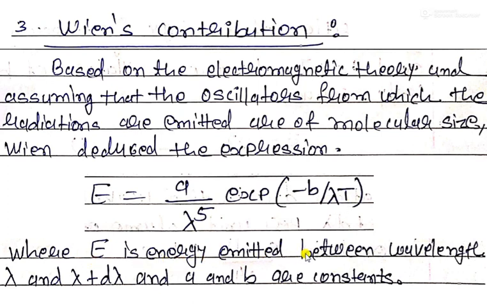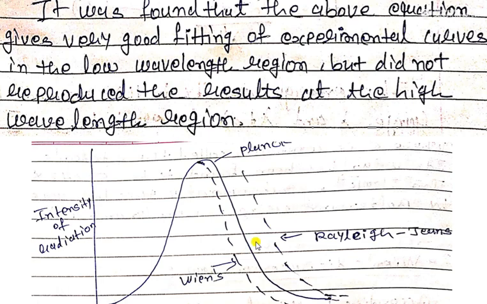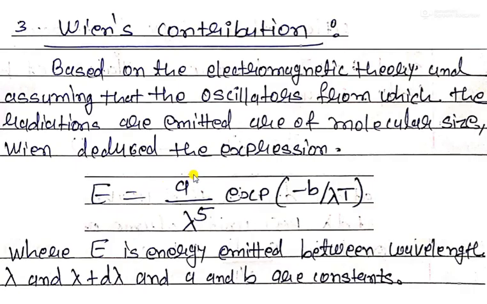E is the energy emitted between wavelengths lambda and lambda plus d lambda, the regular interval of lambda, and we can calculate the value of energy. It also indicates that if lambda is less, then energy will be higher.